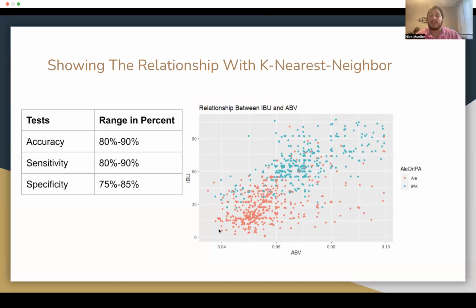Here are some test ranges in percents. The testing accuracy ranged between 80 to 90%, sensitivity between 80 to 90%, and specificity between 75 to 85%. And we also used a K of 30.